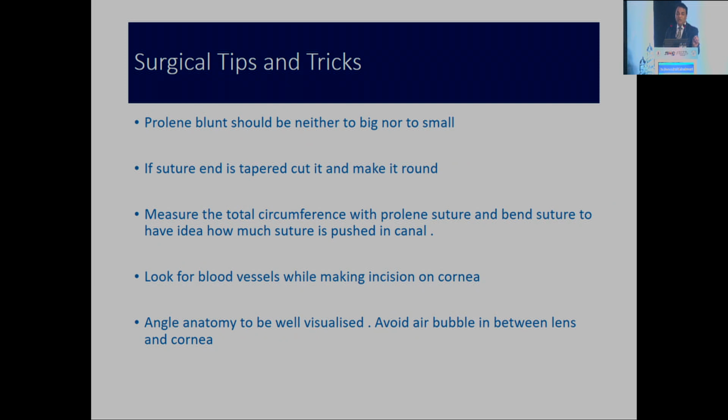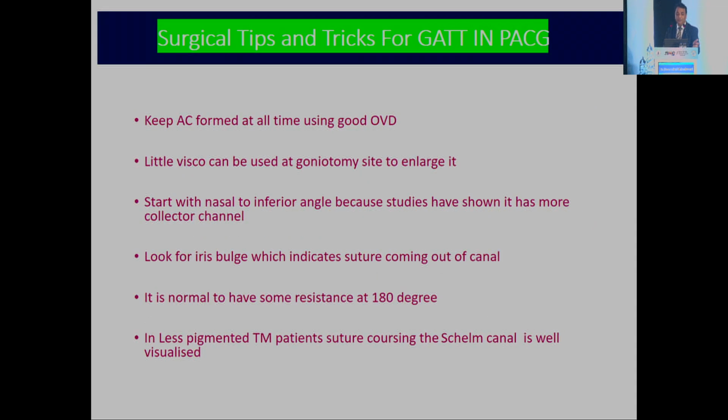The Prolene suture tip should be blunt, neither too big nor too small. The suture end has to be tapered and rounded. Measure the total circumference of the Prolene suture and bend it, so you have an idea how much suture is pending in the canal. Look for blood vessels before making the corneal incision so you don't have intraoperative obstruction of the view. The angle anatomy has to be well visualized, and avoid an air bubble between the lens and the cornea.